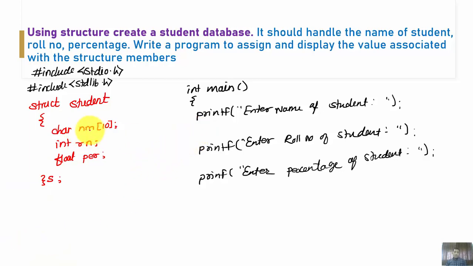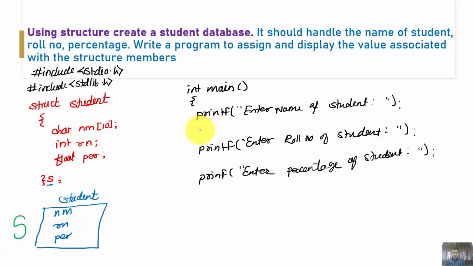Now the most important one, how to assign a name. Here comes the use of this structure variable. What is happening here? The first nm variable is created, rn variable is created, and per variable is created, and these entire variables are grouped together with the name student. So this is a template in short that has been created here. But now when you are going to assign a value, the values are always assigned with the help of your structure variable.